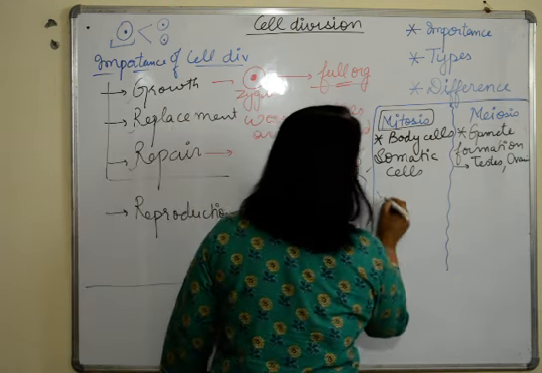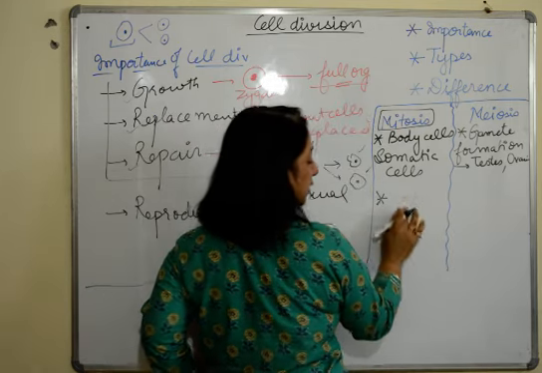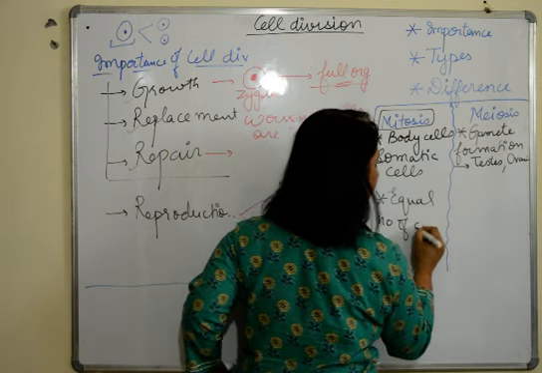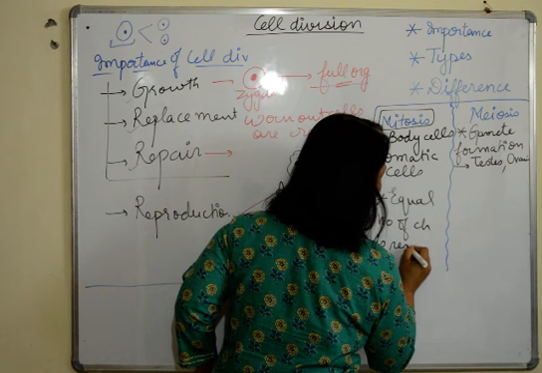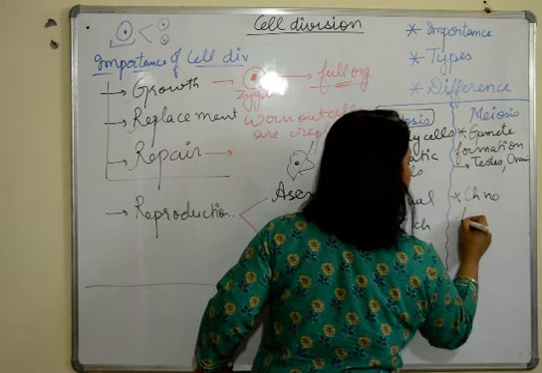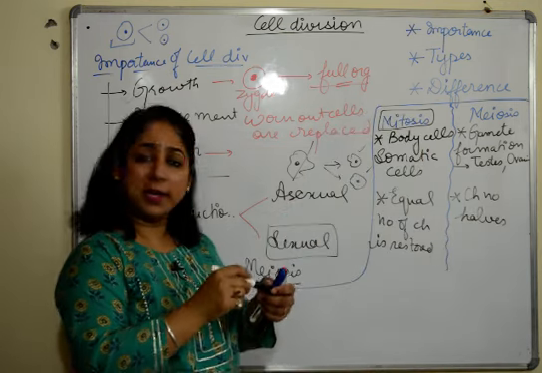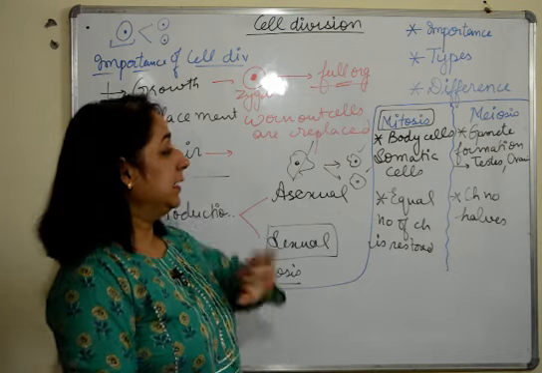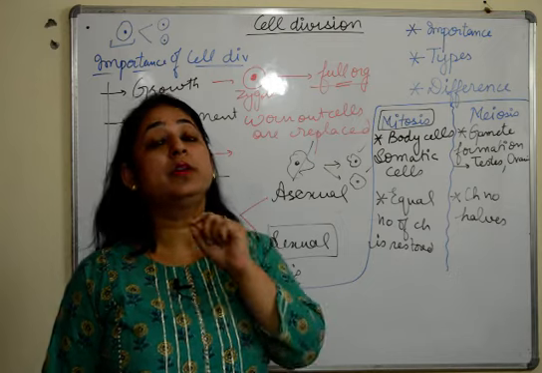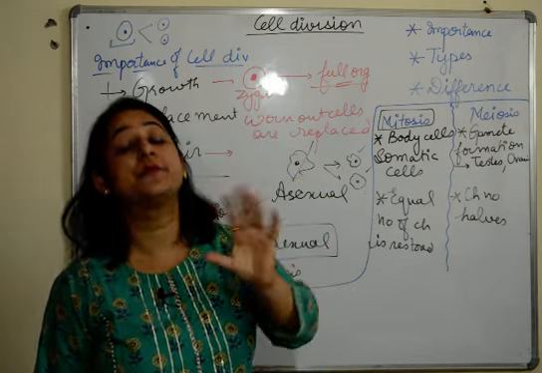Then next point of difference which is very important is that during mitosis, equal number of chromosomes is restored, and during meiosis, chromosome number halves. This is another very important difference. We'll be talking about all the differences when we are done with mitosis and meiosis, उसके बाद भी. लेकिन I just want to give you an idea कि ये जो दो तरह की division है, ये किस तरह से आपस में is different from each other.